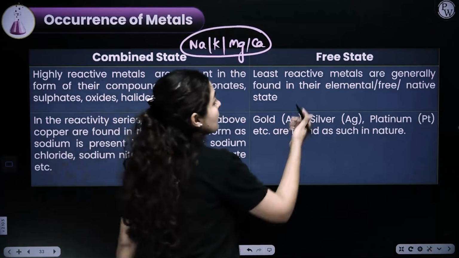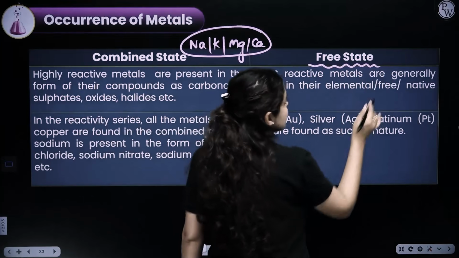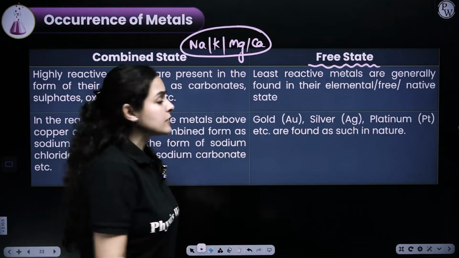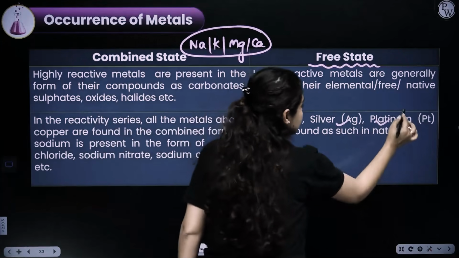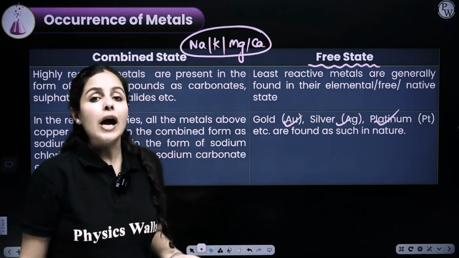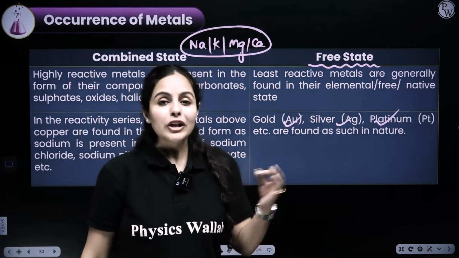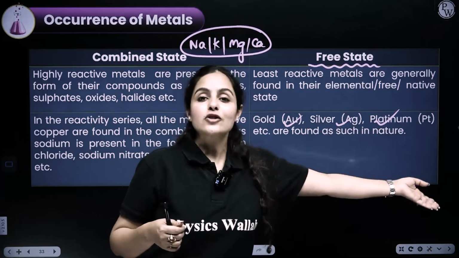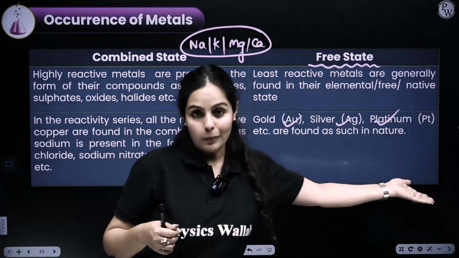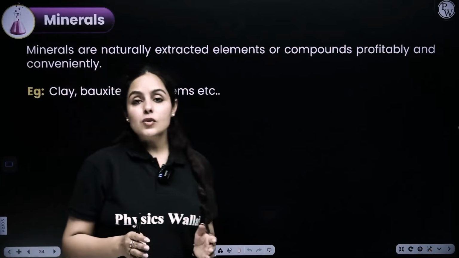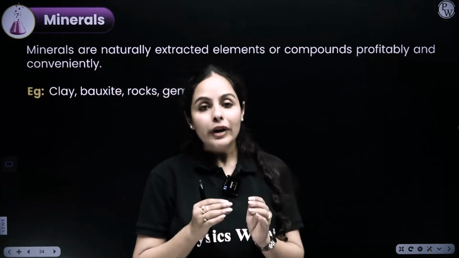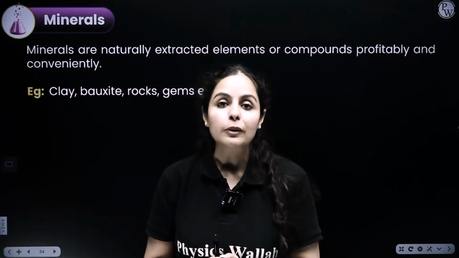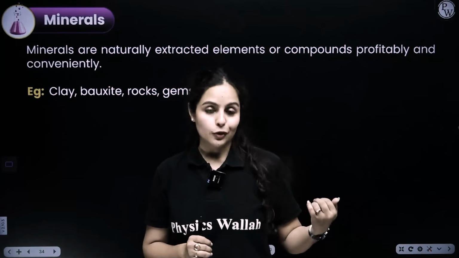Right? Now, the elements which are found in the free state would be the least reactive. They could be found in a native or elemental state, like gold, silver, platinum, and so on. We can extract them as they are. We don't have to break the bonds and take them out. They're already there in nature in their own form. So that is what we have to be aware of, whether a metal is in a combined state or a free state. Based upon that, we would apply a method to extract the metal.